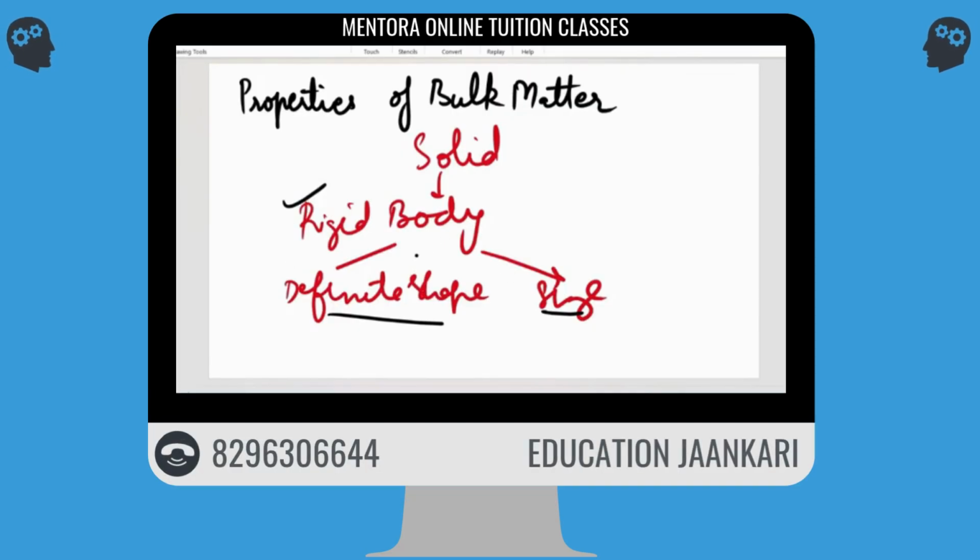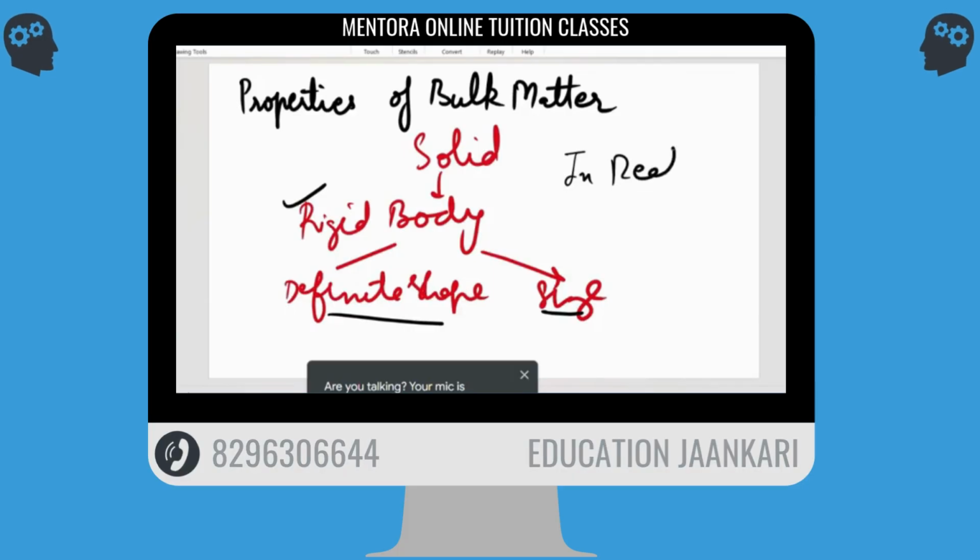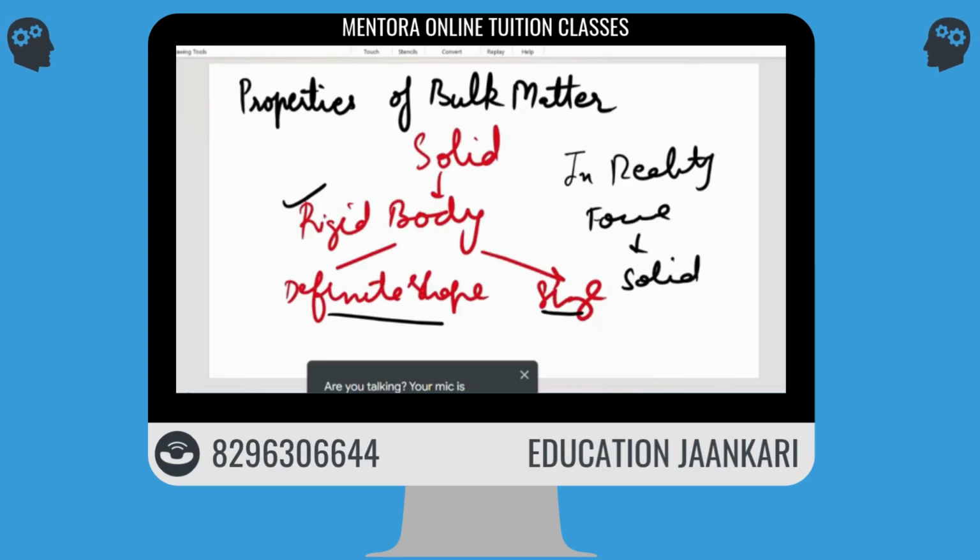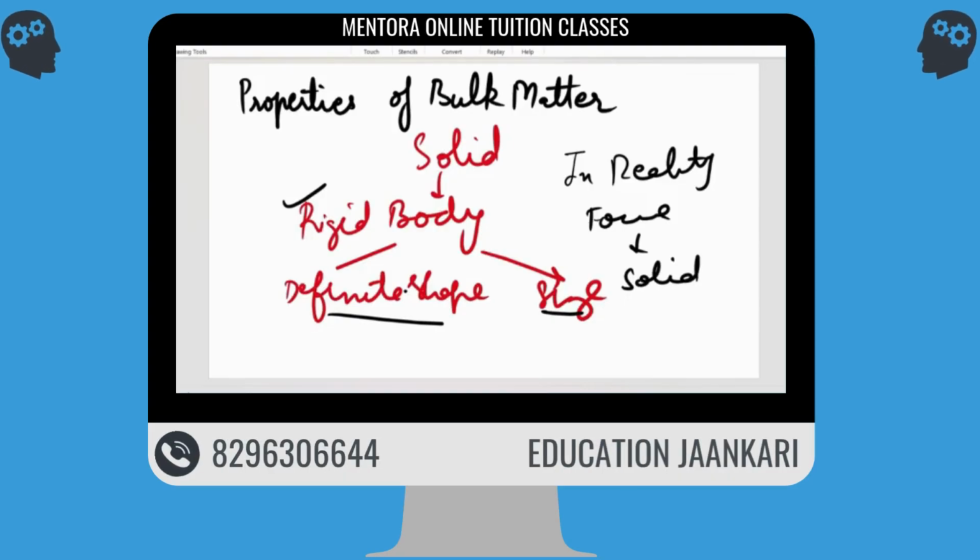So I can't say the rigid body will definitely have its shape or size. Will we have their shape and size after I have applied the force? Okay. So in reality, when a force is applied on a solid object, it is not compulsory that it will have the definite shape and size after the force is applied. It can be deformed. Okay. Yes, ma'am. So this deformation we will study in the further topics. So the first topic is elasticity.